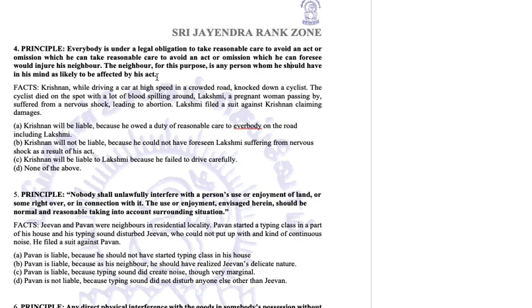Now let us read the facts. Krishnan, while driving a car at high speed in a crowded road, knocked down a cyclist. Krishnan is driving rashly in a crowded road and he knocked down a cyclist. The cyclist died on the spot with a lot of blood spilling around. Lakshmi, a pregnant woman passing by, suffered from a nervous shock leading to abortion. Lakshmi is a pregnant woman who was passing by. She saw this dead person and a lot of blood around. She suffered a nervous shock. She could not take it, and this led to her abortion.